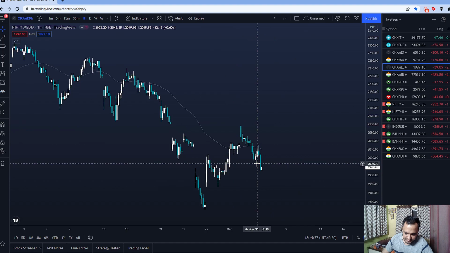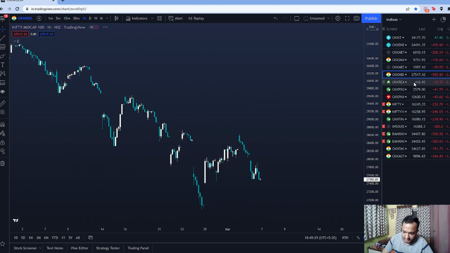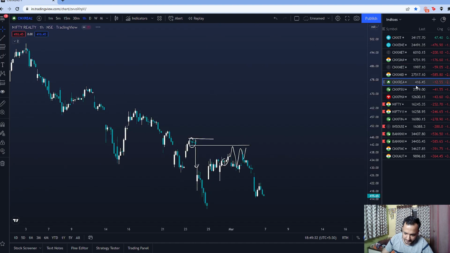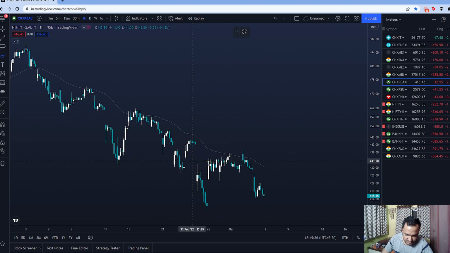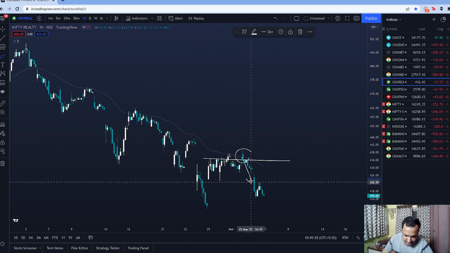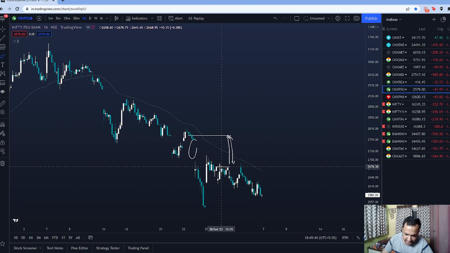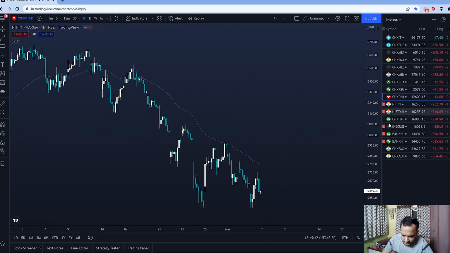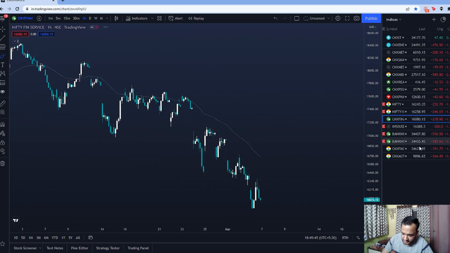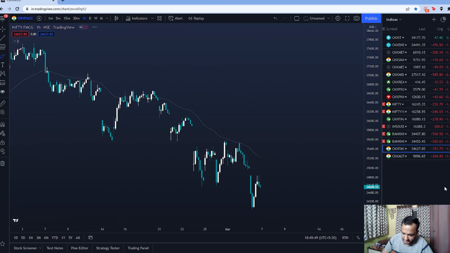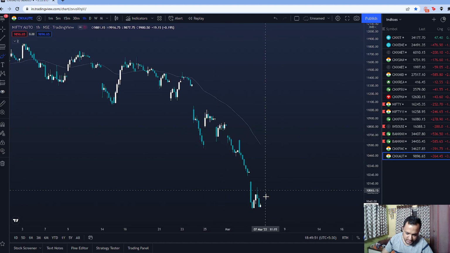Nifty Media, again, same thing, failing at previous supplies. Nifty Mid Cap as well, failing. All right. Nifty Realty is especially weak. All right. If you see, it never really crossed up and now it's failing again. Nifty PSU Bank also weak. Nifty Pharma also very weak. Right. Nifty Finance making newer lows. Bank Nifty as well, same thing. Nifty FMCG making newer lows and Nifty Auto as well, very weak.